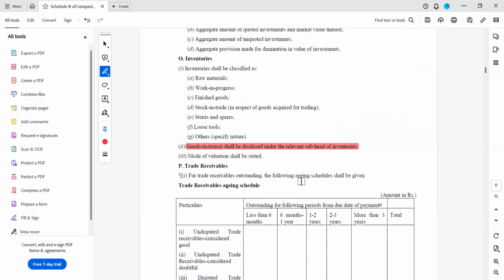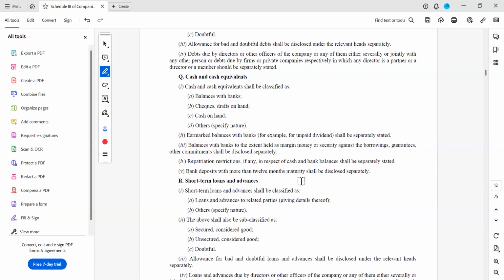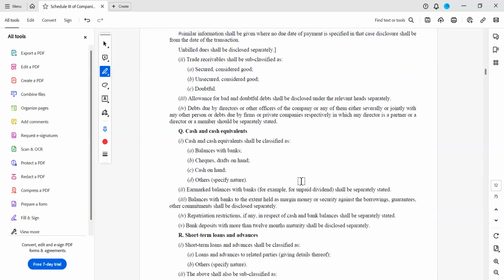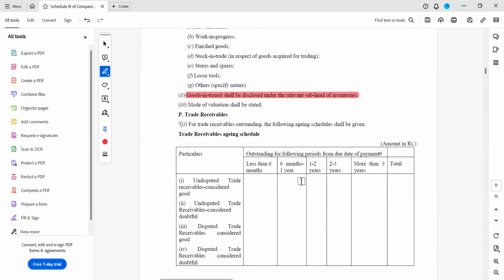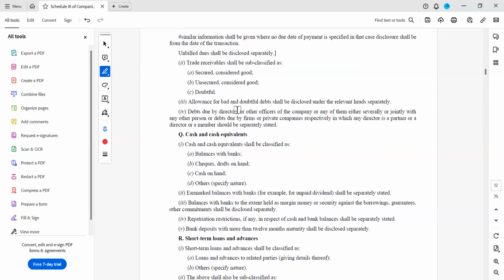Current investments. We have gone back to see the aging of creditors. Now trade receivables. Unbilled dues shall be disclosed separately. Trade receivables shall be subclassified as secured considered good, unsecured considered good, doubtful. Allowance for bad and doubtful debts shall be disclosed under the relevant head separately.